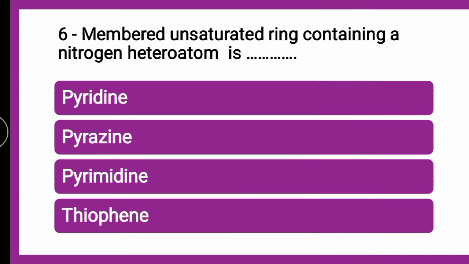The 6-membered unsaturated ring containing a nitrogen heteroatom is dash. Whether it is pyridine, pyrazine, pyrimidine or thiophene, the correct answer is pyridine. A 6-membered unsaturated ring containing a nitrogen heteroatom is nothing but pyridine.